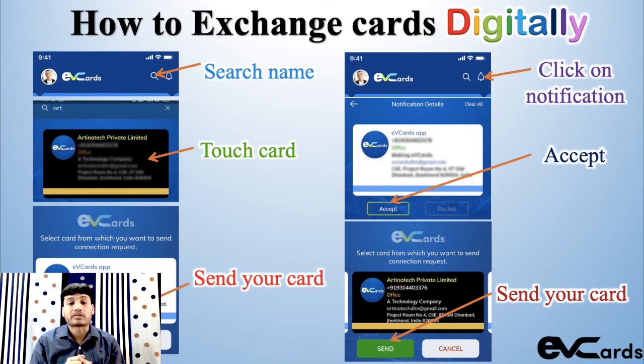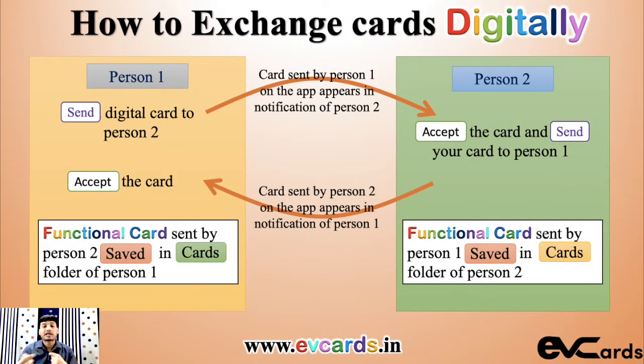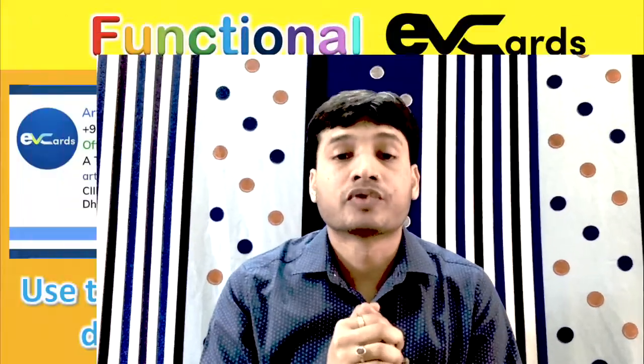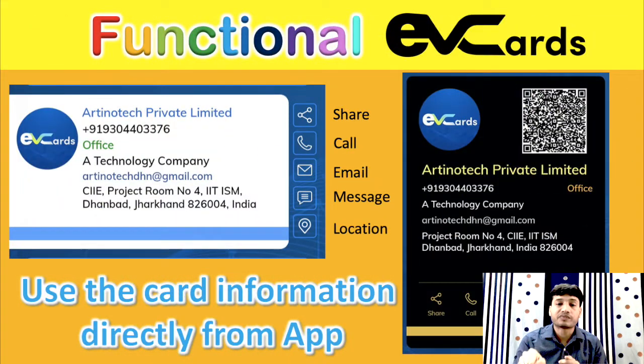That person has to accept your card. Once he accepts, then an option is given to that person whether he wants to exchange his card with you or not. So he sends his card to you, then you have to accept it. So that is how you do the digital exchange of visiting cards on this platform. And once you do that, you both have the cards exchanged and your card will be saved in the cards folder of that person and his card will be saved in your app. So you can use the contact information directly from there.